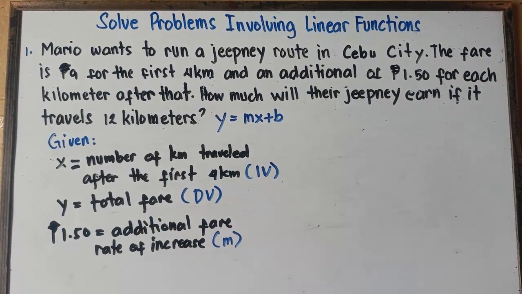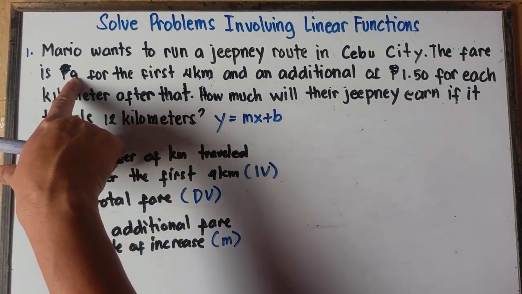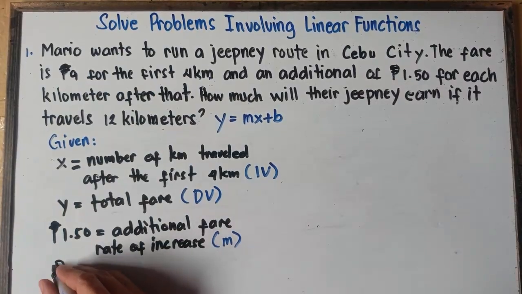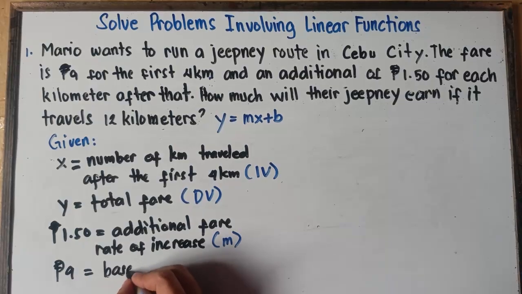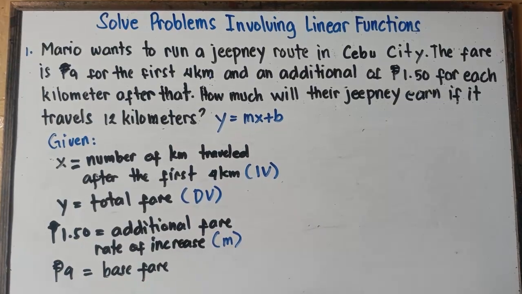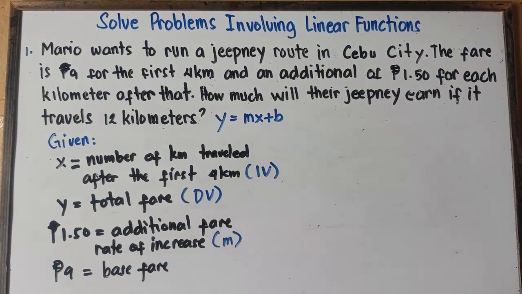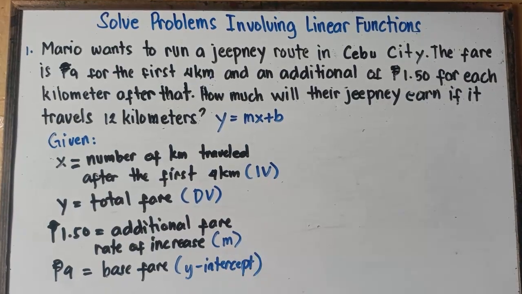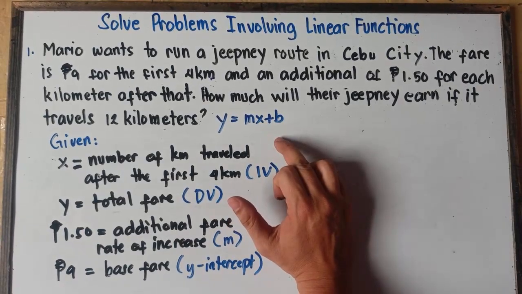And then last one, we also have our base fare or the starting fare. That would be 9 pesos for the first 4 kilometers. So 9 pesos will be our base fare. So this will be our y-intercept with regards to our given equation. Then simply plug in this one, class, on this given equation, and then you will get the answer.